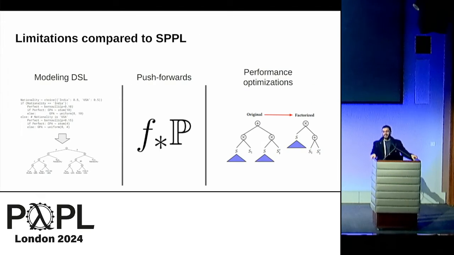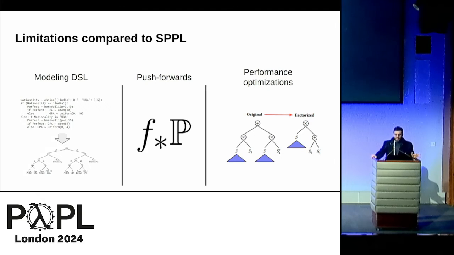All that said, we have some limitations compared to SPPL, things that we haven't discussed here. A main part of SPPL is a modeling DSL, which has high-level primitives that users can use to specify models, and then the model gets compiled down to the sum product representation. If we want a modeling DSL for our representation, we need to add additional syntax and enrich the type system.